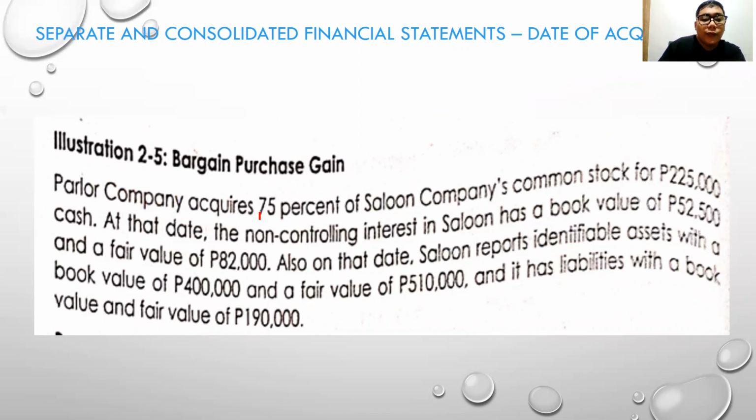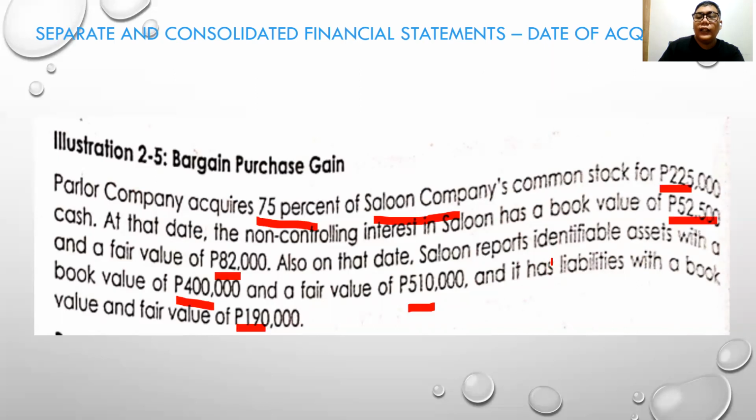Parlor Company acquires 75% of Saloon Company. So Parlor will be the parent, Saloon will be the subsidiary, for common stock of 225,000. At the date, the non-controlling interest in Saloon has a book value of 52,500 and a fair value of 82,500. Also on that date, Saloon reports identifiable assets with a book value of 400 and a fair value of 510, and liabilities with a book and fair value of 190,000.